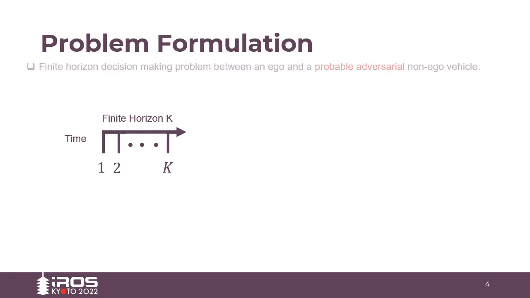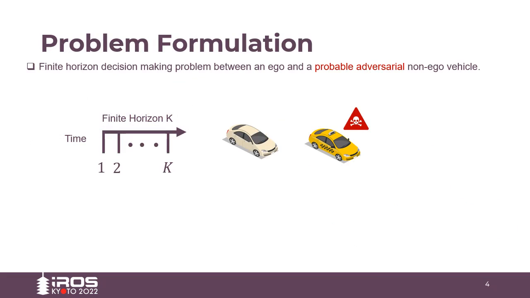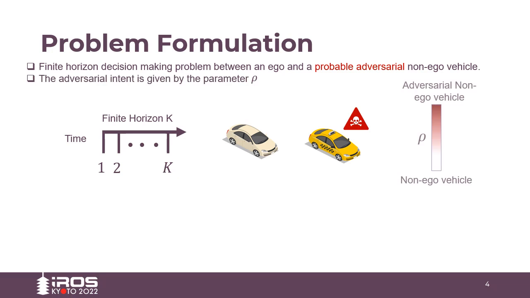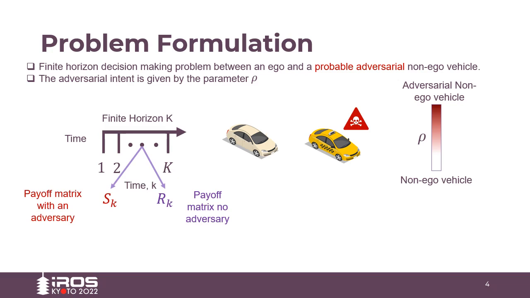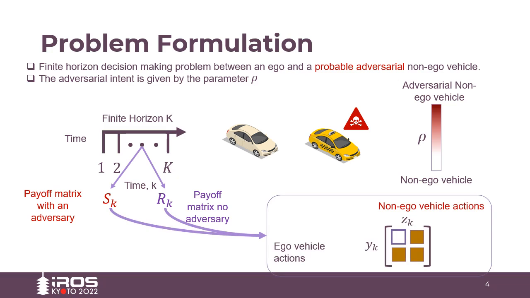Consider a finite horizon decision-making problem between an ego and a probable adversarial non-ego vehicle. The horizon length is given by k. For this illustration, we consider the car on the left in light yellow as the ego vehicle and the taxi as the non-ego vehicle. The adversarial intent of the non-ego vehicle is governed by the parameter rho, that is the probability with which a non-ego vehicle will act adversarially. The decision-making problem at any time instant k is defined by two matrices, Sk and Rk, representing the payoff in the presence and absence of adversary, respectively. The rows correspond to the actions taken by the ego vehicle and the columns correspond to the non-ego vehicle actions.